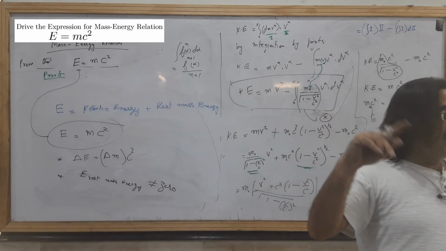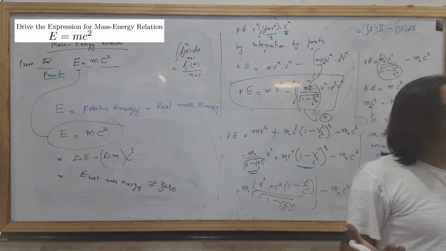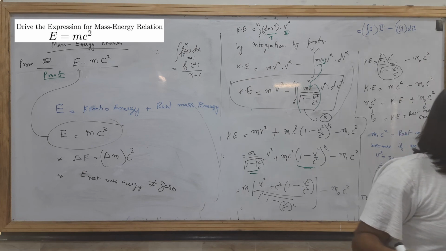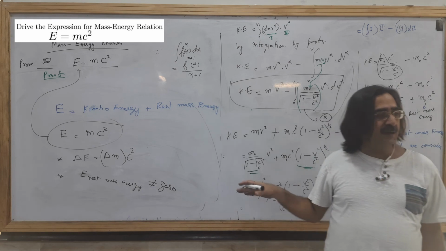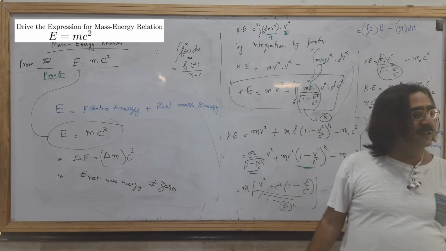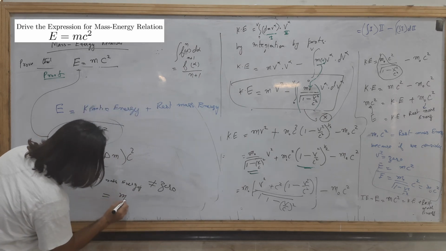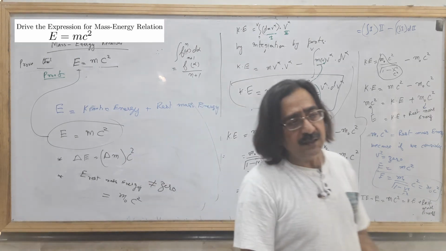In non-relativistic mechanics, if the mass is at rest, the kinetic energy is 0 and there is only potential energy. But in this proof we have shown that it is not 0, but equal to m naught c square. Okay, that is all for today.